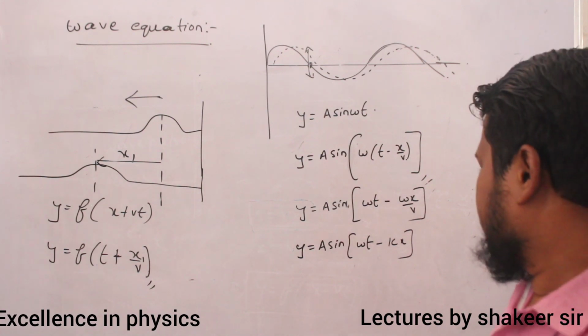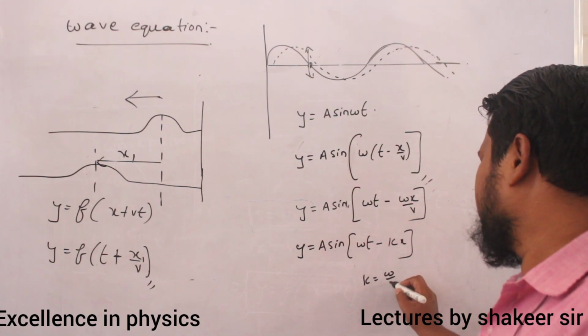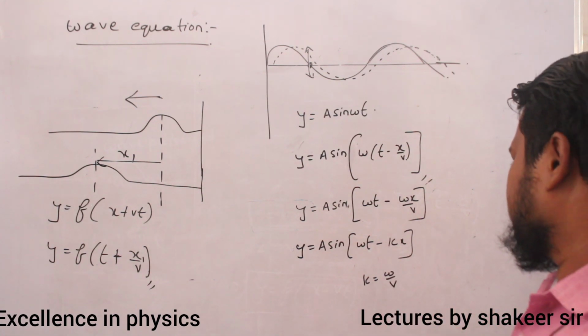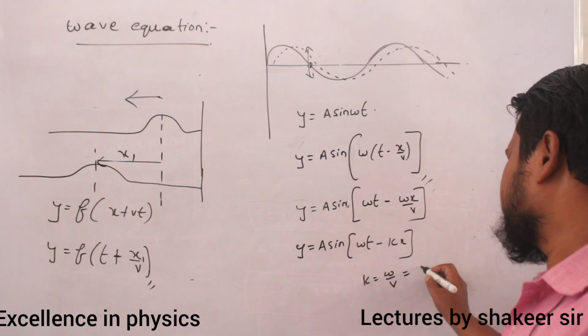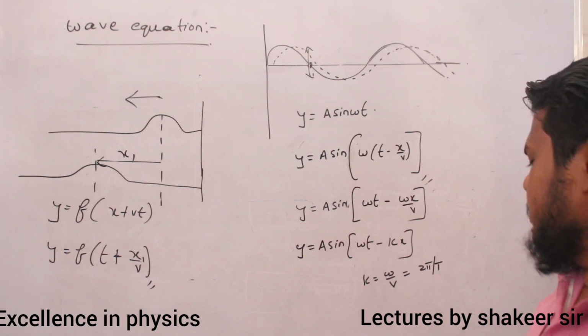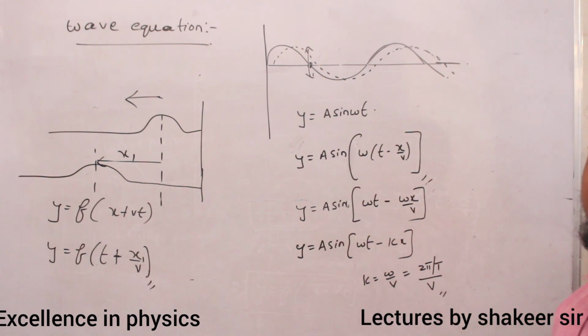Now what is meant by k here? k is called omega divided by v. Are you able to understand? This omega I can write as 2 pi by capital T, so 2 pi by capital T divided by v. This is one more equation for k.